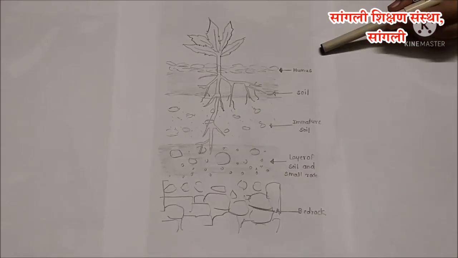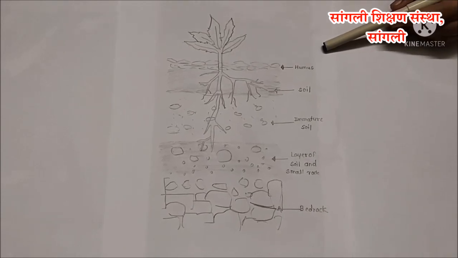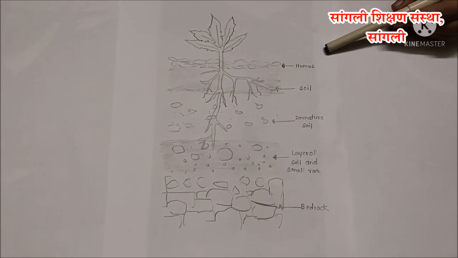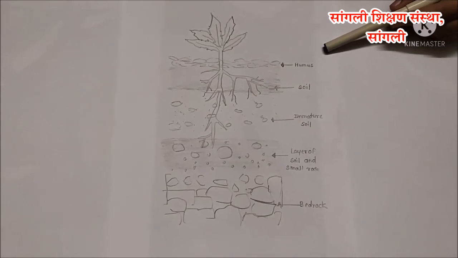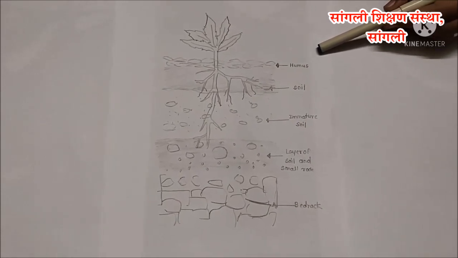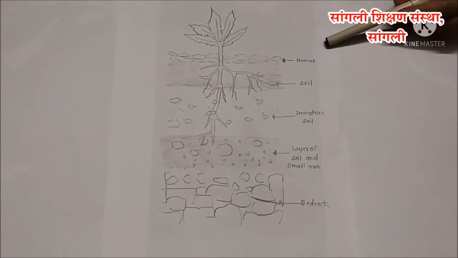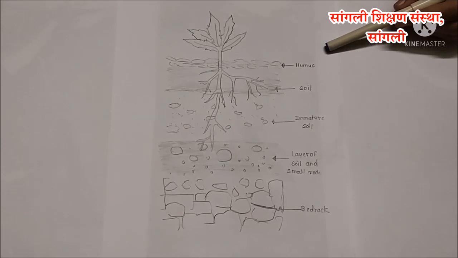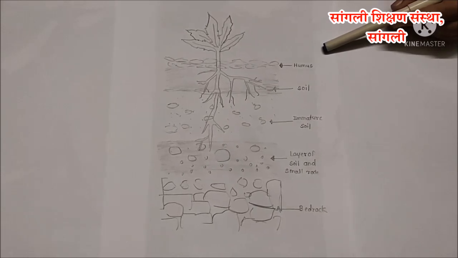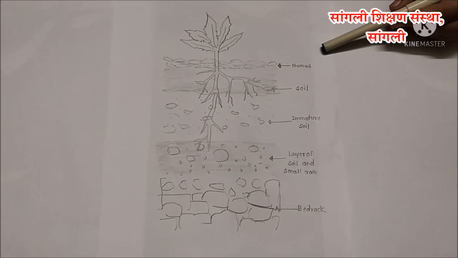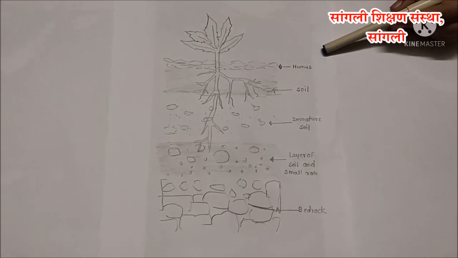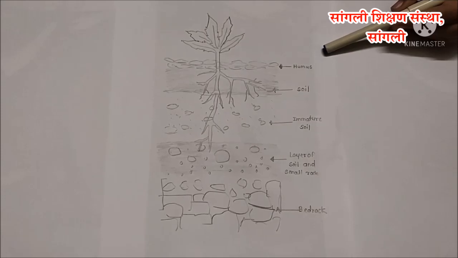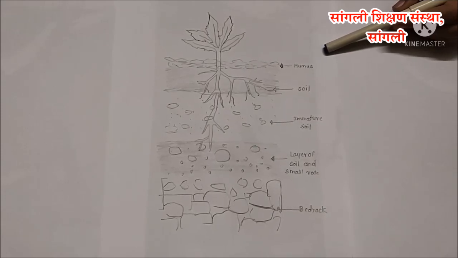Let's see the layers of soil. The topmost layer is formed by the decomposition of remains of plants and animals. This layer is called humus. It is usually found in a dense forest. Humus is a layer formed in the soil due to decomposition of dead plants and animals by microbes. Humus supplies nutrients to the soil and also helps in holding water in the soil. The proportion of humus in the upper layer, which is good fertile soil, is about 33 to 50%.